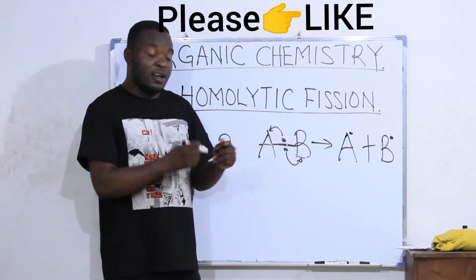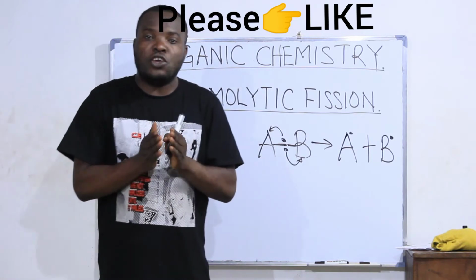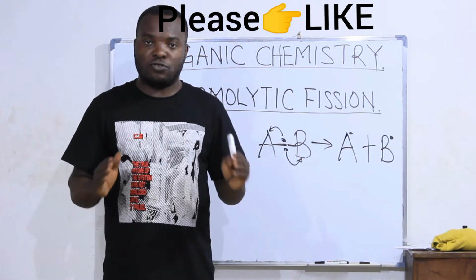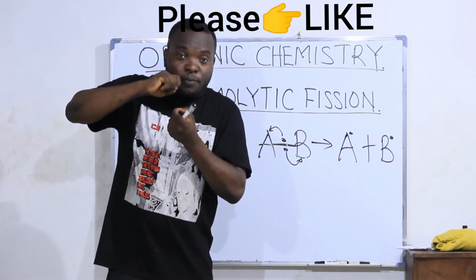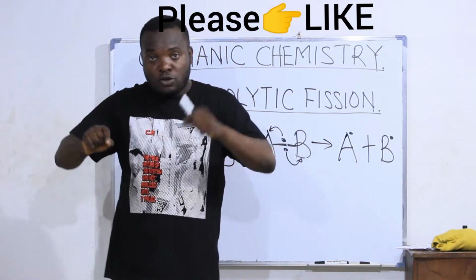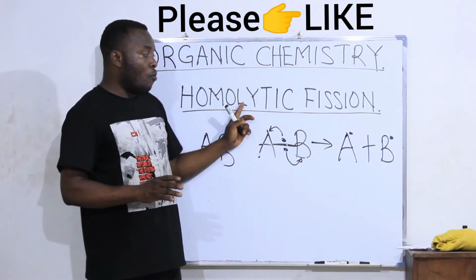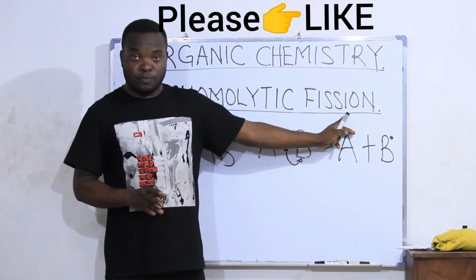Homolytic breaking is a type of bond breaking in which there is equal sharing of the electrons after breaking of the bond. When the bond is broken and those two electrons present in the bond are equally shared between those two atoms, you take one, the other one takes one. That type of bond breaking is the one we call homolytic bond breaking, or homolytic fission.